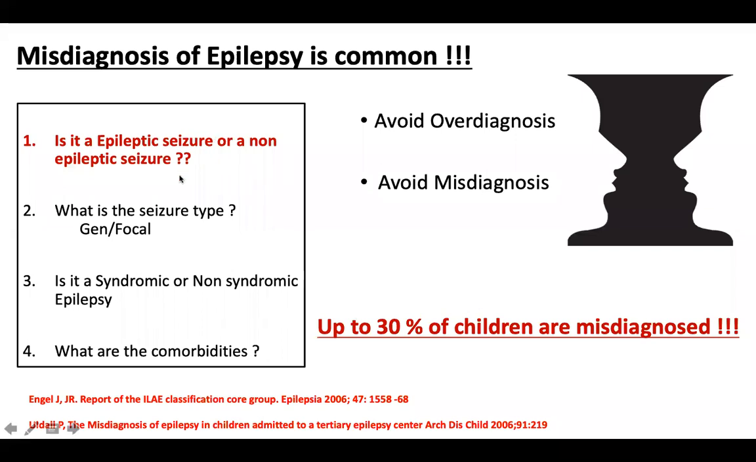So these 4 questions are the questions that we ask whenever we see a child with an abnormal event. The first question is whether it is an epileptic seizure or a non-epileptic seizure. Once you describe the event, it should be a habit that you ask yourself: is this a non-epileptic attack or an epileptic attack? Then you go to the next question, what type of seizure it is, whether it is generalized or focal or myoclonic or absence or atonic and so on, right?